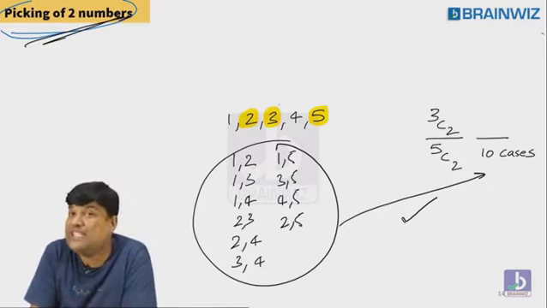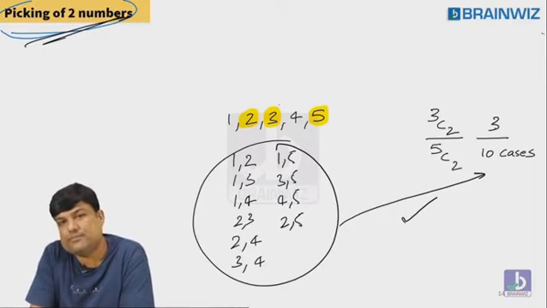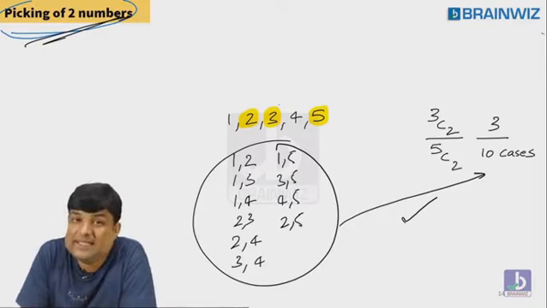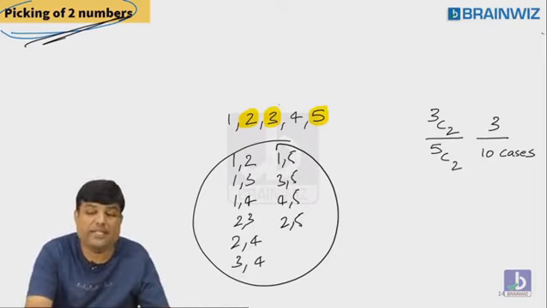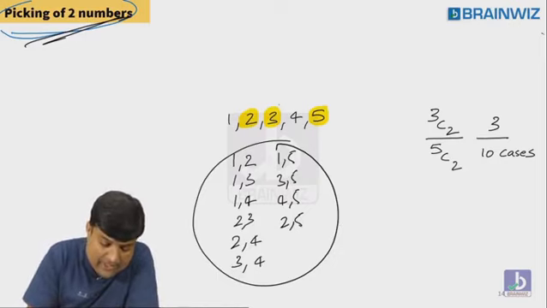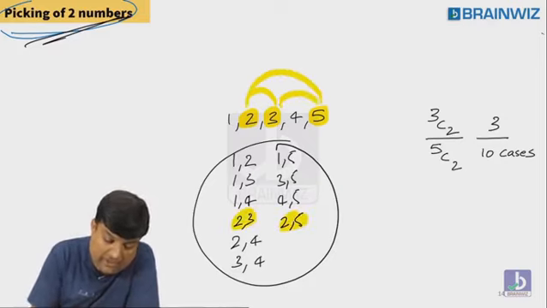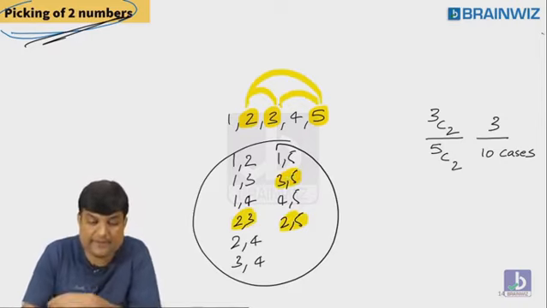You know what's the value of 3C2 in calculations? That is 3 numbers. You know what are the 3 numbers? I'll tell you the cases also. First case, sir, 2, 3, 2, 5, 3, 5. That's it.